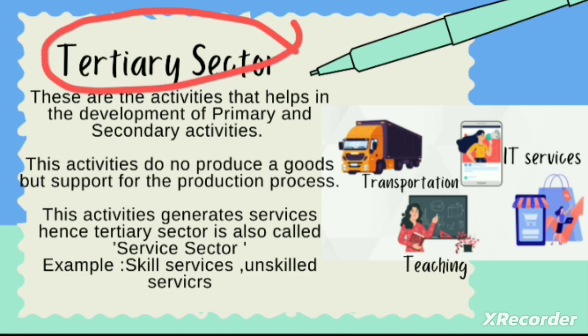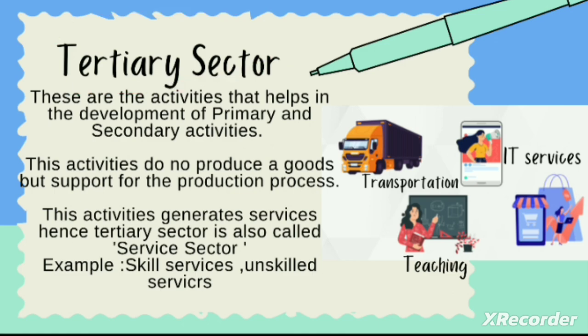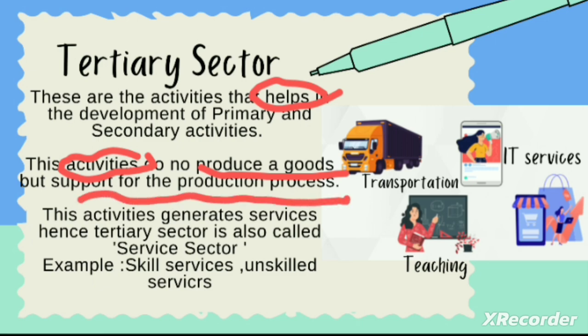Coming to the tertiary sector, let's see what activities are done in this sector and why the tertiary sector is increasing or booming in India. These are the activities that help in the development of primary and secondary activities. Another thing is that the activities done in the tertiary sector do not produce a good but support the production process. These activities generate services, hence the tertiary sector is also called the service sector.